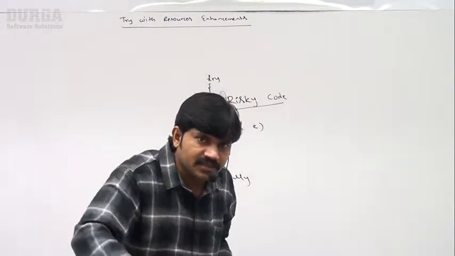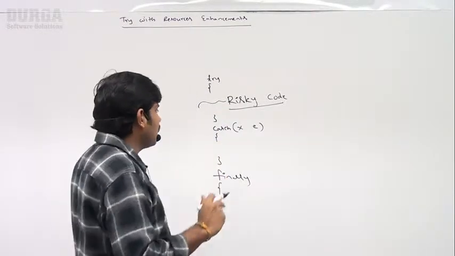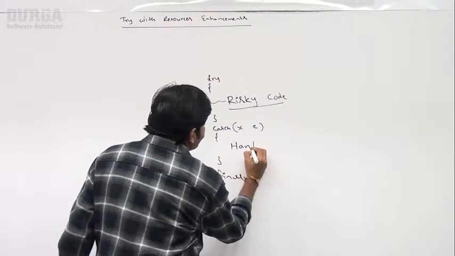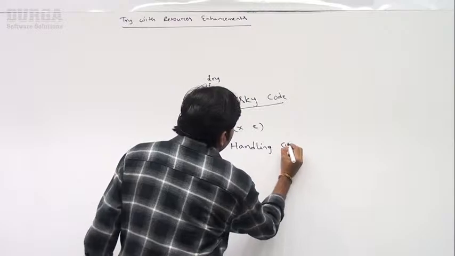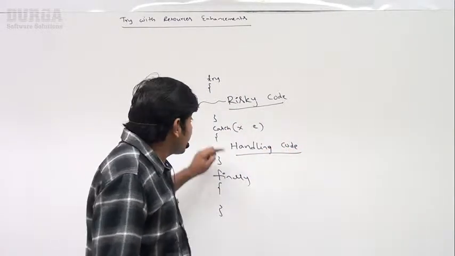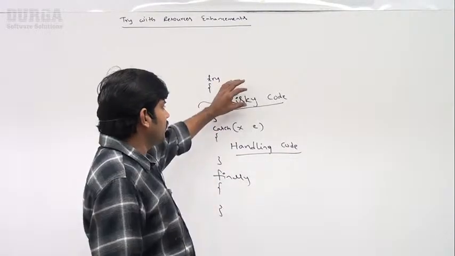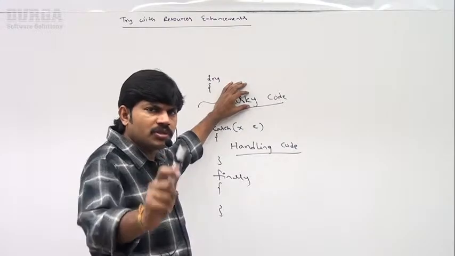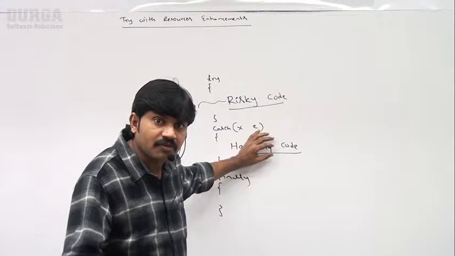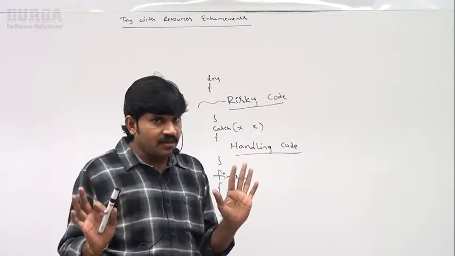if any problem or exception comes, immediately the catch block is going to execute. Within the catch block, we write handling code. For example, there is a problem with the Oracle database; no problem, don't stop the program, use the MySQL database. We have to define an alternative flow inside the catch block.